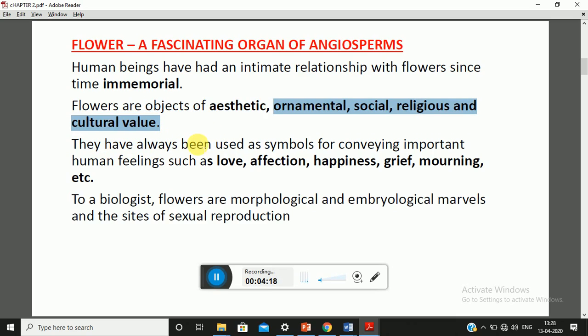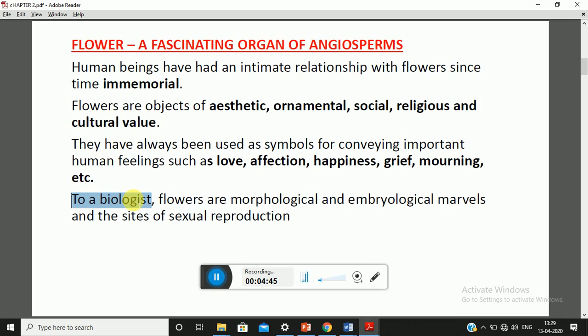We have always used flowers as a symbol for conveying any kind of feelings such as love, affection, happiness, grief, mourning, etc. For each and every type of feeling we have a different kind of flower. So that's why there are widely diversified types of flowers available, and every flower has its own importance in our social life.